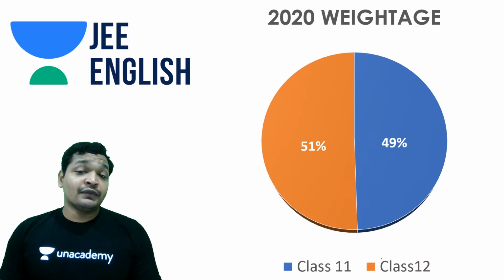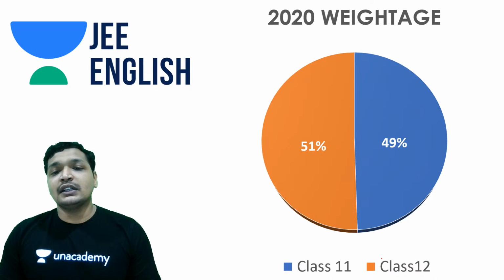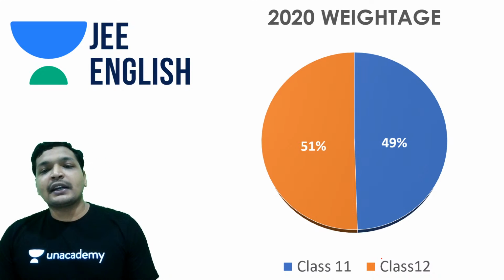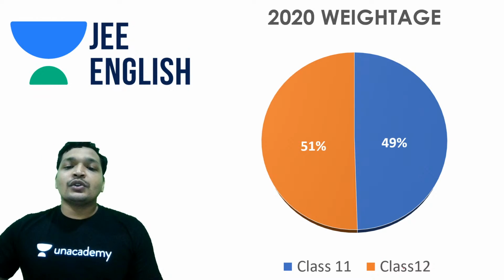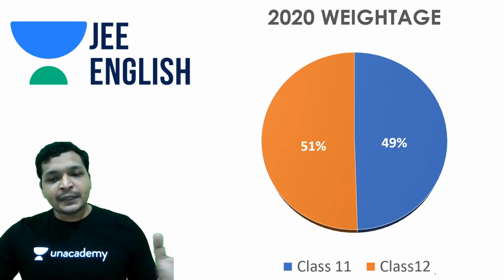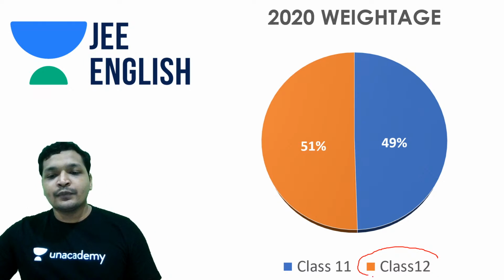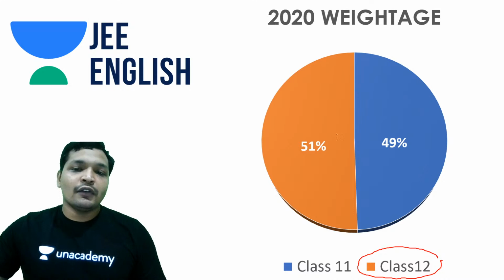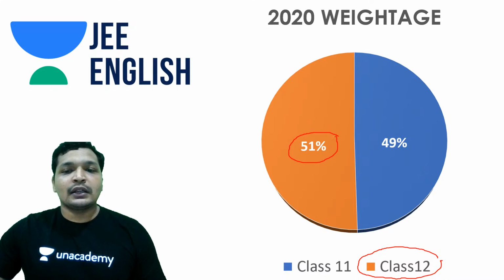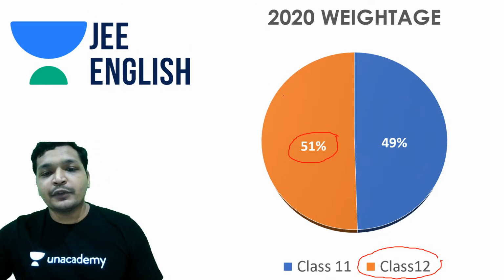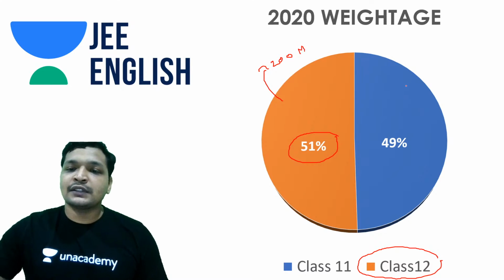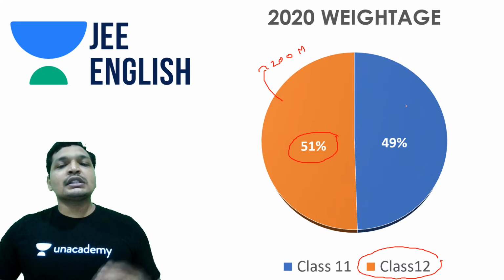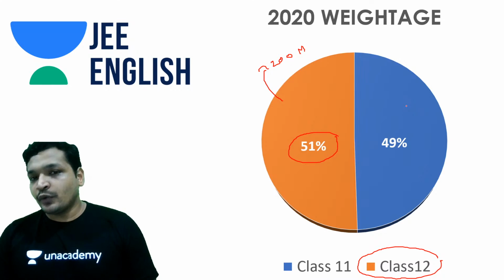In physics, you had a lot of questions from class 11. It happens every now and then, but in chemistry, generally it does not happen. But this year it happened. So anywhere around 51% was from class 12 and 49% from your class 11. So like 200 marks from your class 12 and the remaining from your class 11, so 196 from your class 11. So this is the kind of paper it was in 2020.